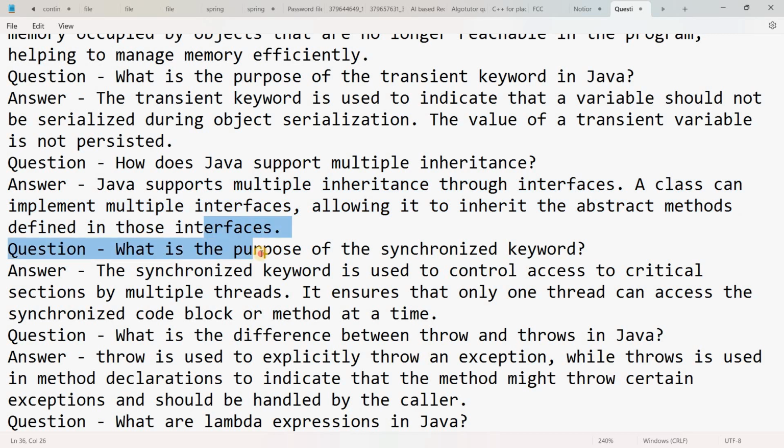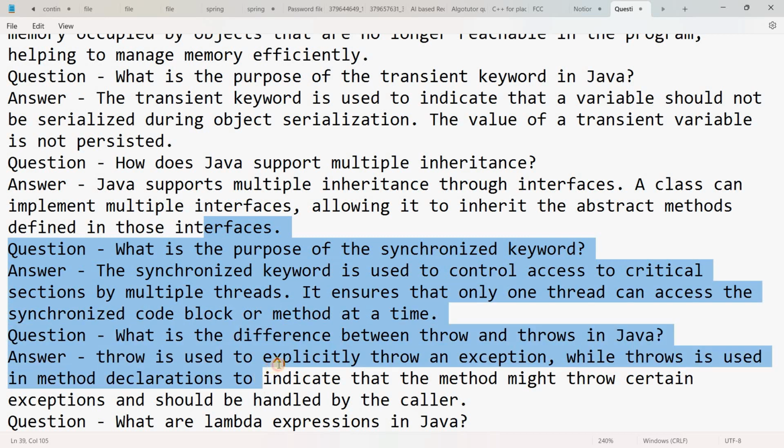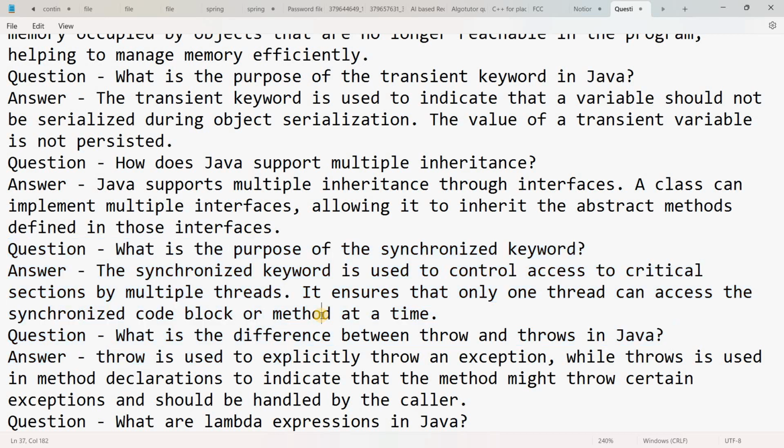What is the purpose of the synchronized keyword? Synchronized keyword is used to control access to critical sections by multiple threads. It ensures that only one thread can access the synchronized code block or method at a time.